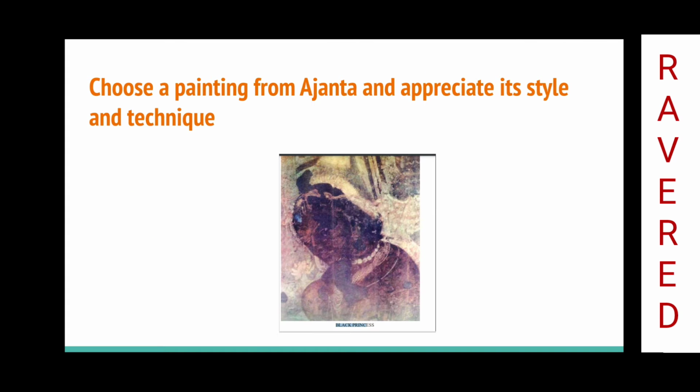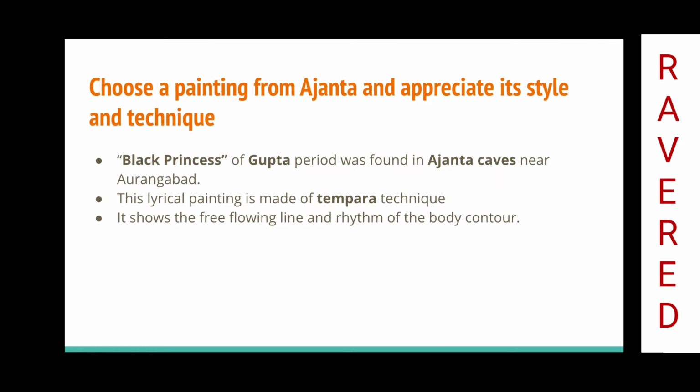Choose a painting from Ajanta and appreciate its style and technique. Black Princess of Gupta period was found in Ajanta caves near Aurangabad. The lyrical painting is made of tempera technique. It shows the free-flowing line and rhythm of the body contour.